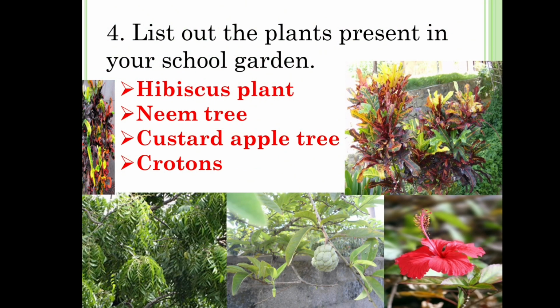List out the plants present in your school garden. For example, I have given 4 plants. You can even write it on your own. First one, hibiscus plant. Second one, neem tree. Third one, custard apple tree. And fourth one, crotons.